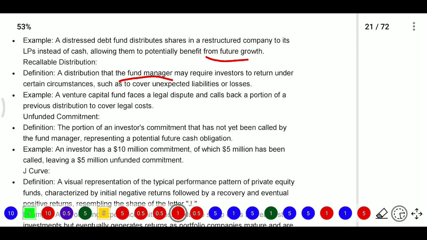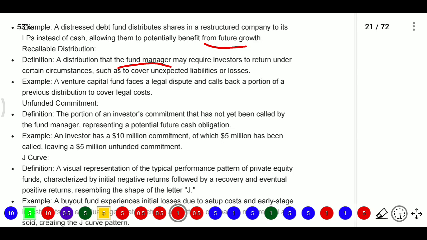For example, a venture capital fund faces some legal disputes, then they will call back a certain portion of the previous distribution to cover legal costs. So the fund house is incurring some legal costs, and they will recall it from their investors.